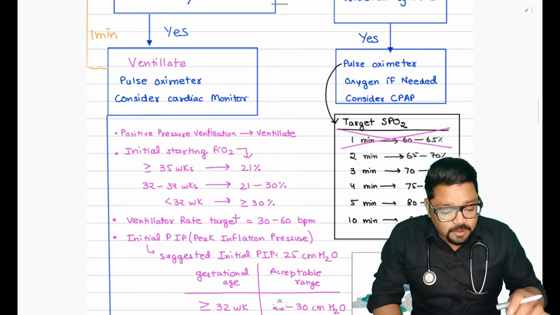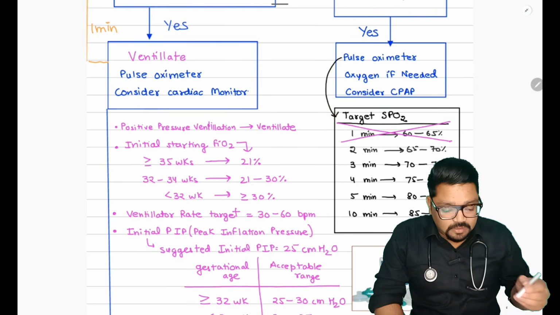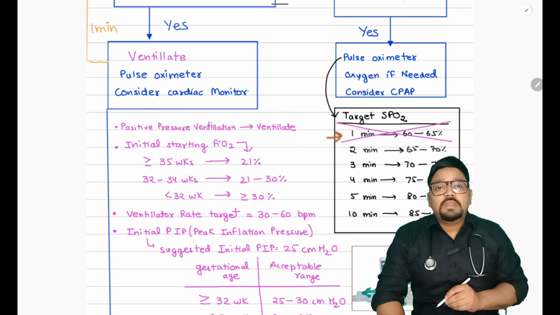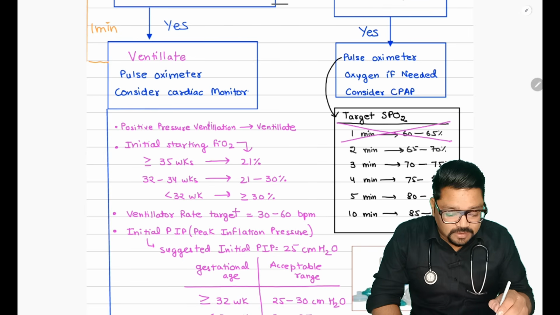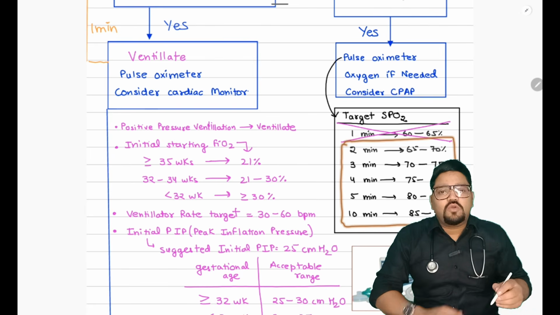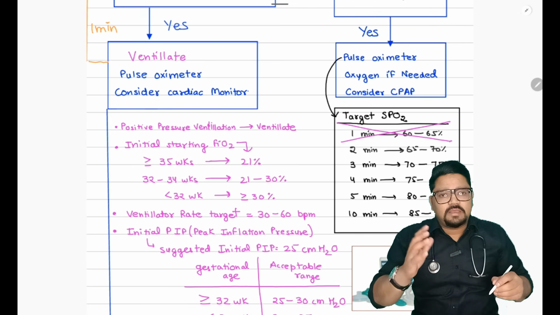Now, what is the target saturation SpO2? Earlier, a 1 minute saturation target was also given, and now they have removed it. So it starts from the 2 minute, and it also makes sense because in the 1 minute we are going to do the initial steps. Attaching a pulse oximeter at 1 minute is a difficult thing.